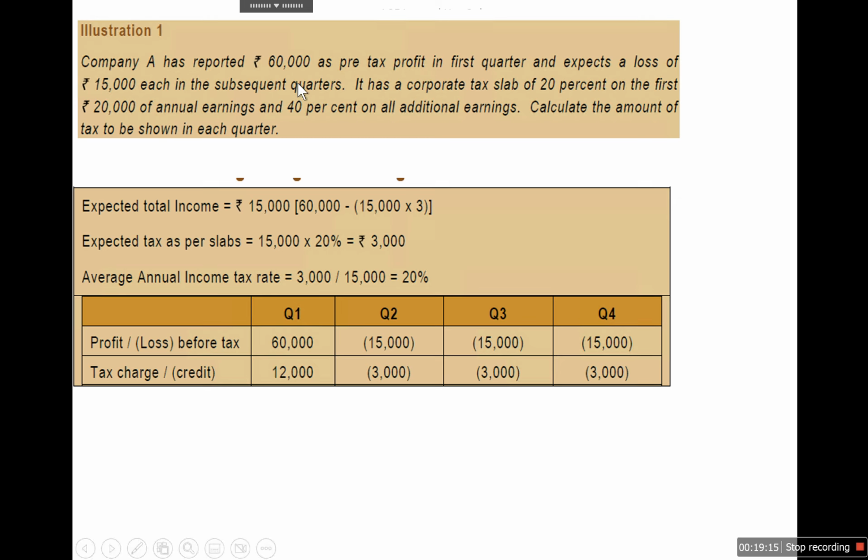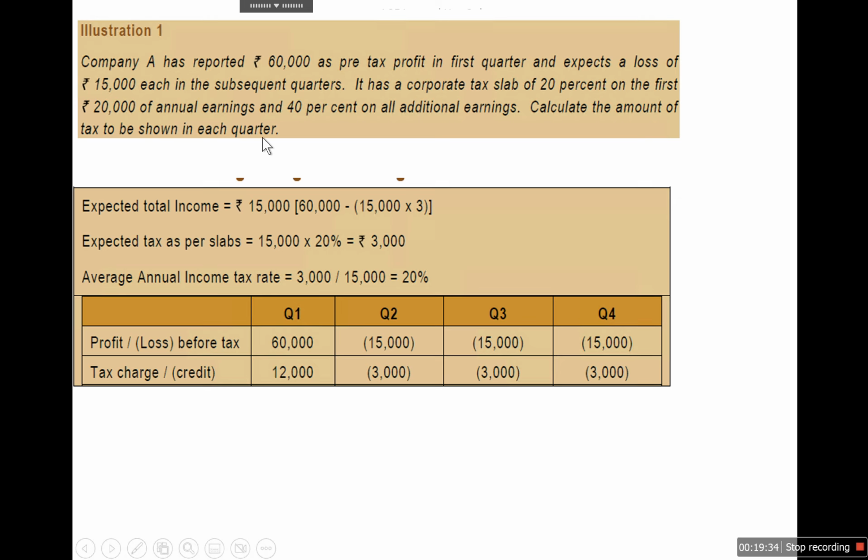Company A has reported 60,000 as pre-tax PBT in the first quarter and expects a loss of 15,000 in each subsequent quarter. It has a corporate tax slab rate of 20% on the first 20,000 of annual earnings and 40% on all additional earnings. So we need to calculate the tax to be shown.